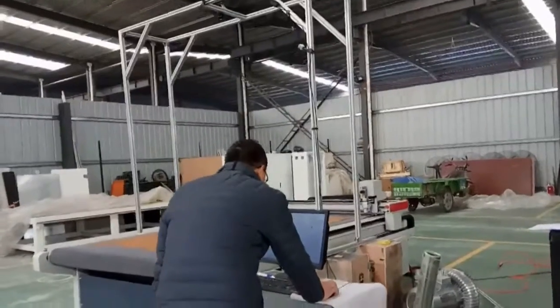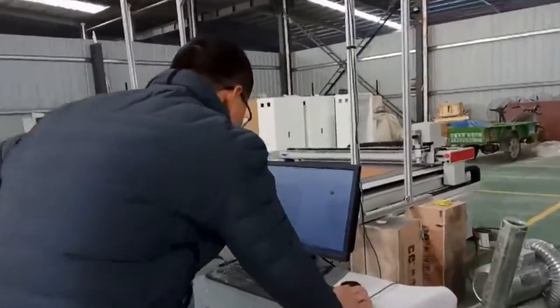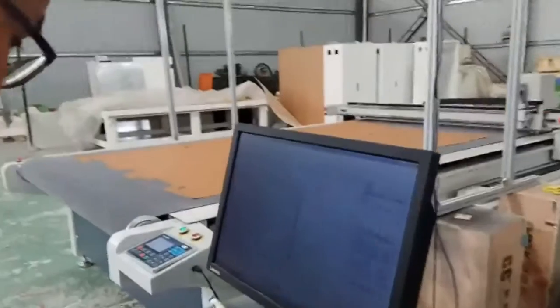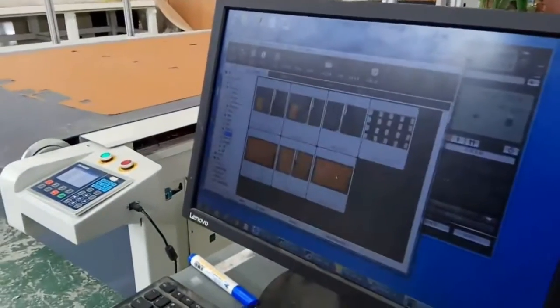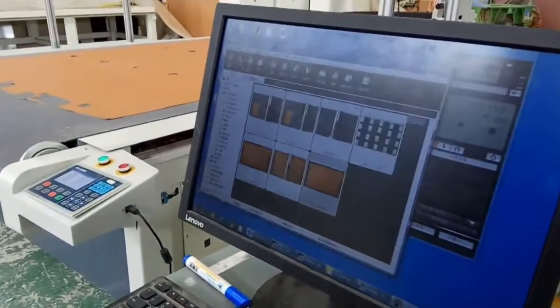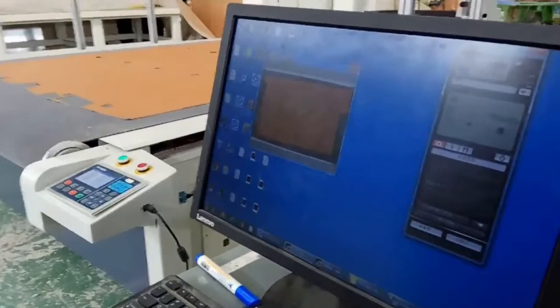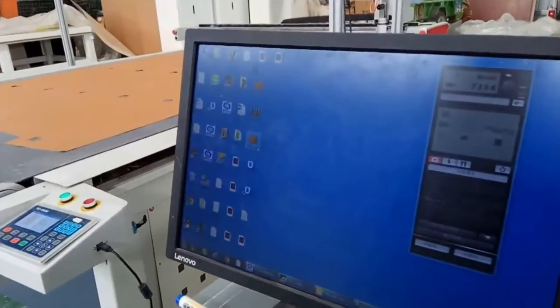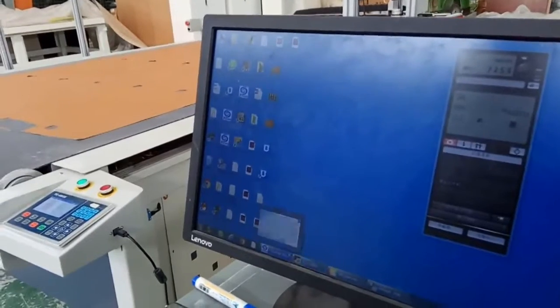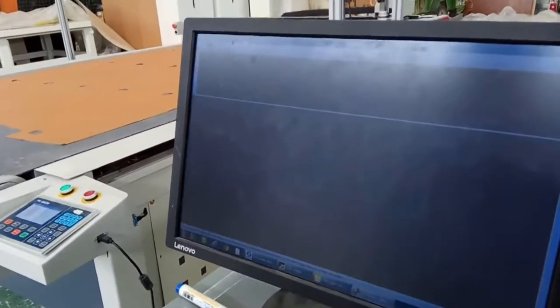Cutting machine working around the flaw. First, take a photo. Copy the photo to the desktop. Open the laser software.